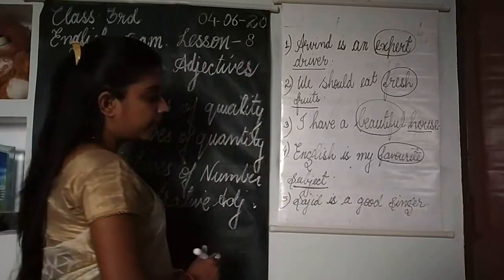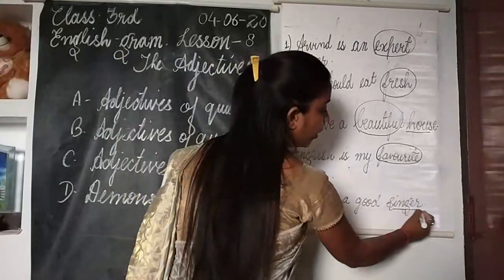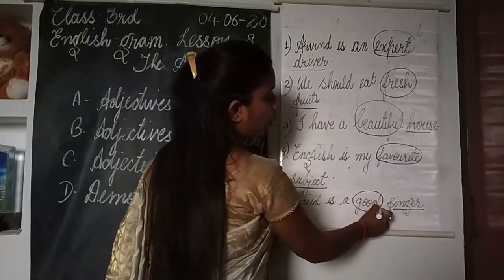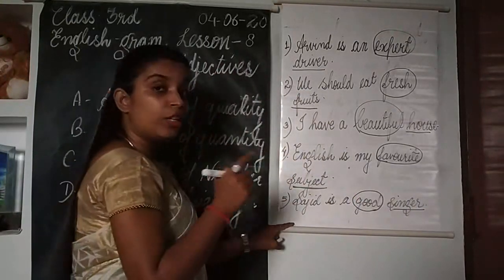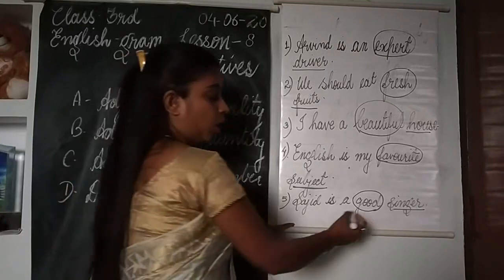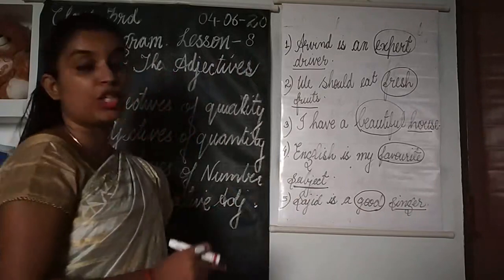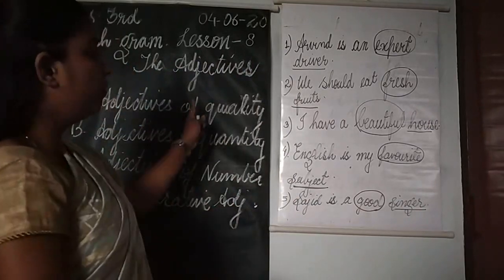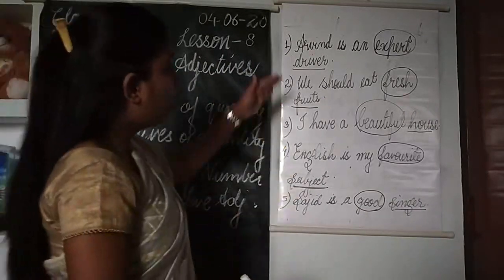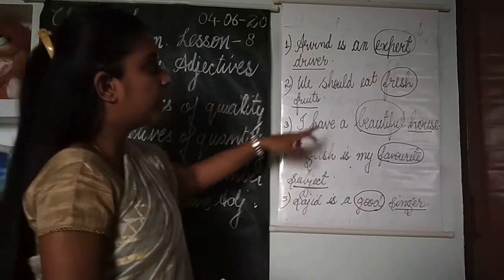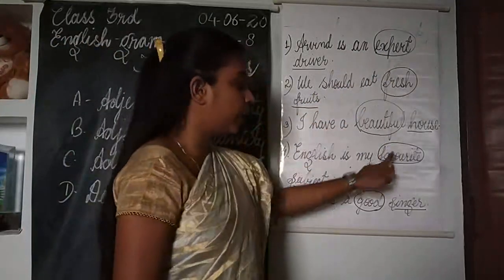Here again, singer is the noun, and the word good is qualifying singer. It's telling the quality of the singer. What kind of singer is he? Good singer. So the word good is an adjective of quality. So in all these 5 sentences, children, these circled words are adjectives.